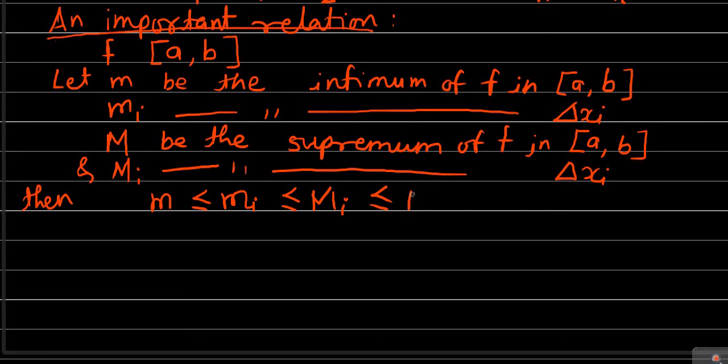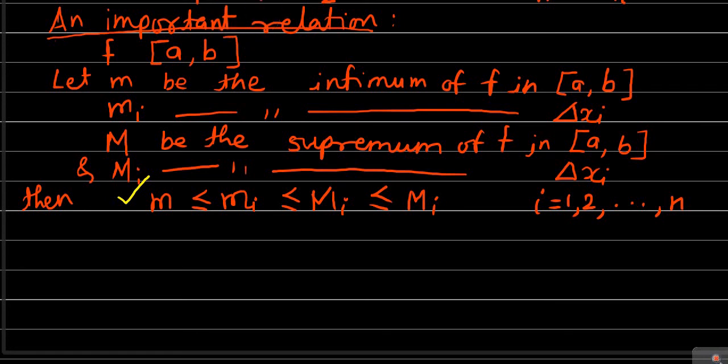Okay, less than or equal to capital Mi, for i equal to 1, 2 and continued up to n. We have this important relationship. This is a very important relationship, as we are going to use this many times. So we have small m less than or equal to small mi less than or equal to capital Mi less than or equal to capital M. We have this relationship.